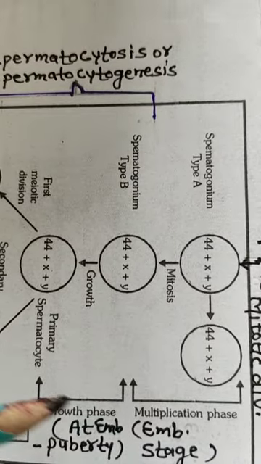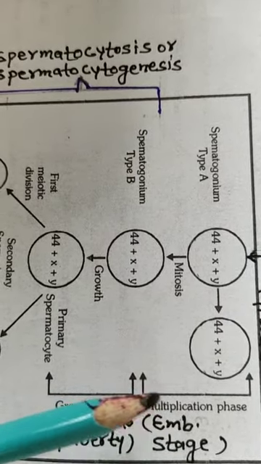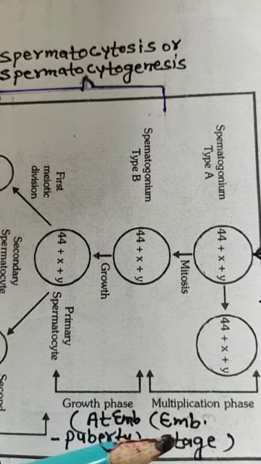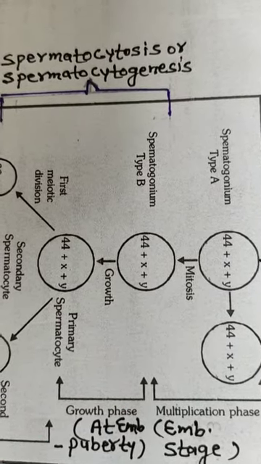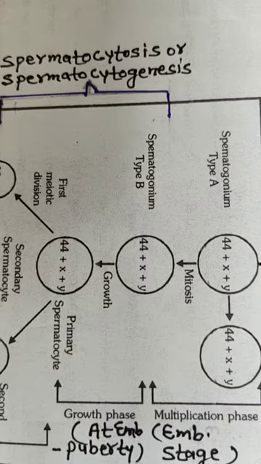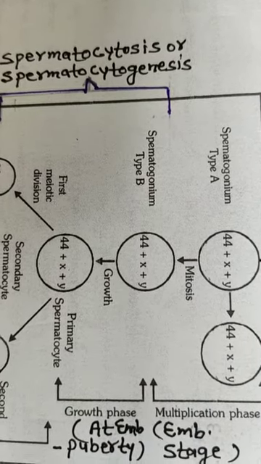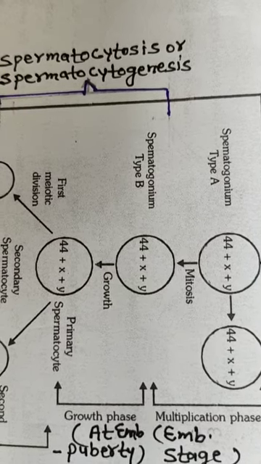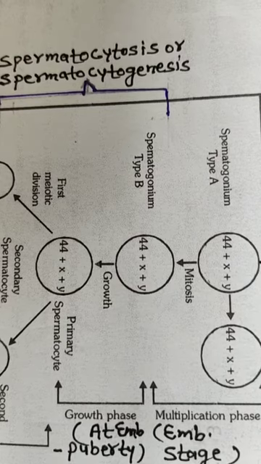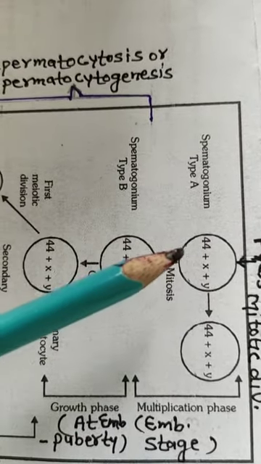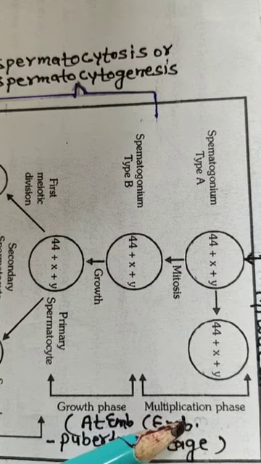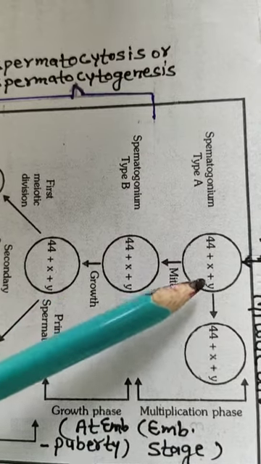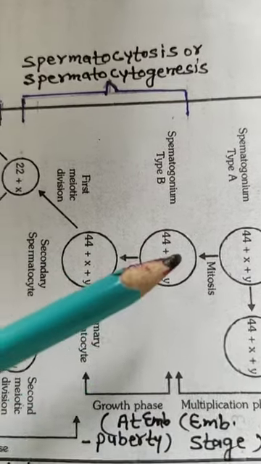So this is the multiplication phase, which starts in the embryonic stage, and after maturation of the male, all these three stages continue from puberty through the whole life of a male. All three phases, multiplication, growth, and maturation, continue from puberty through the whole life. But in the embryonic stage, this multiplication stage starts and several spermatogonia are produced.